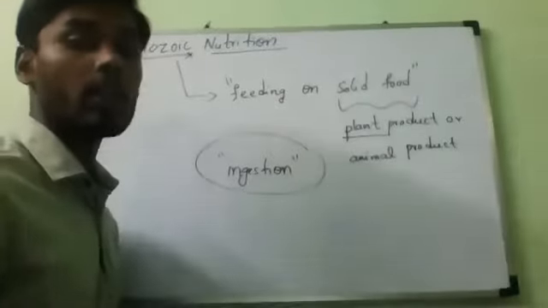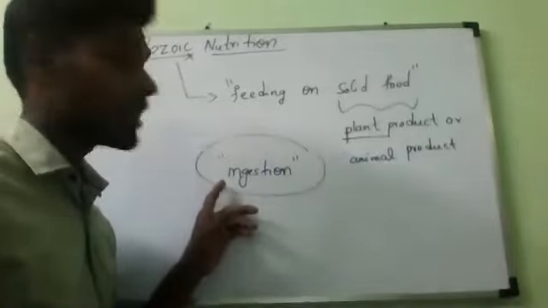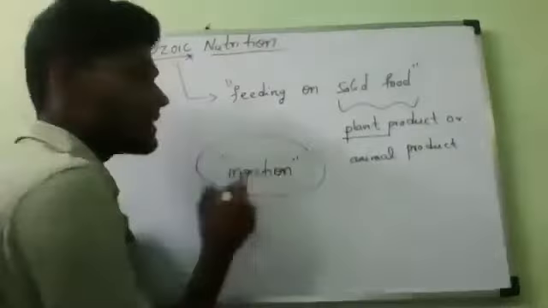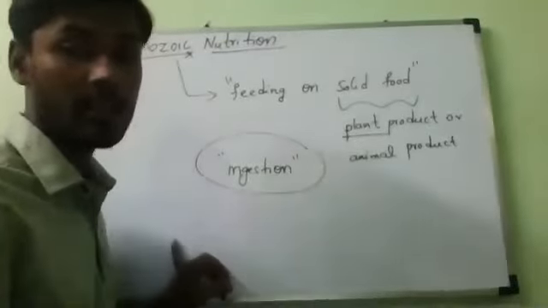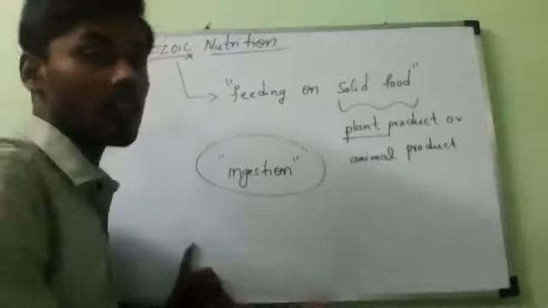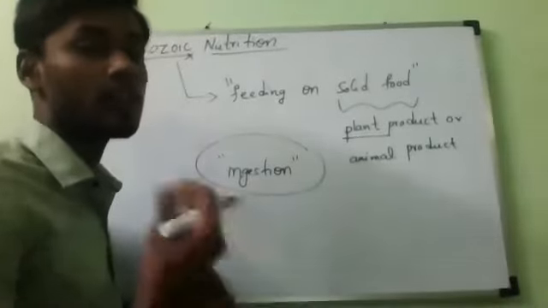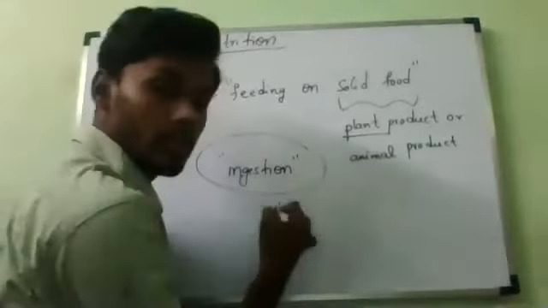So, including human beings, most of the animals take solid food into their body. That process of taking in solid food is called ingestion. Then the ingested food is broken down.